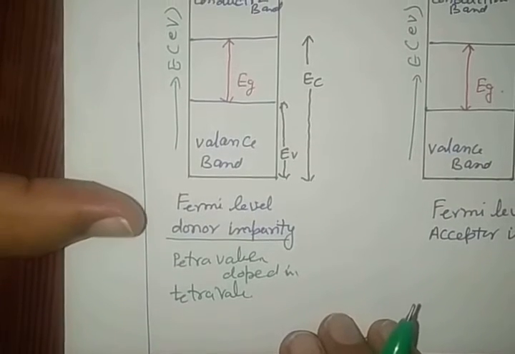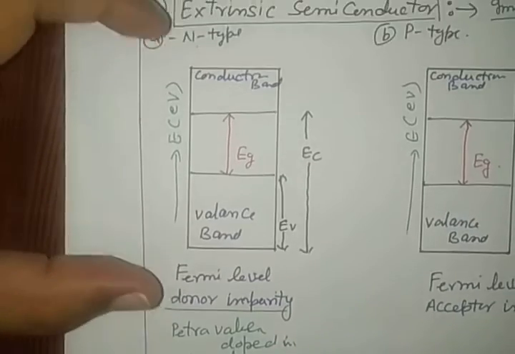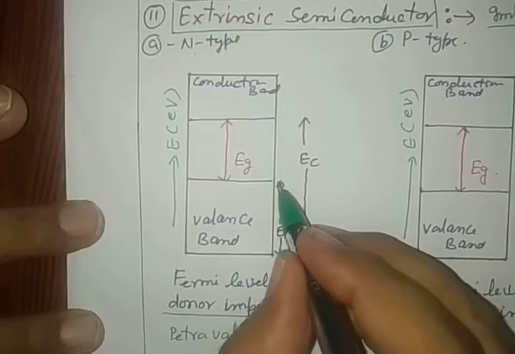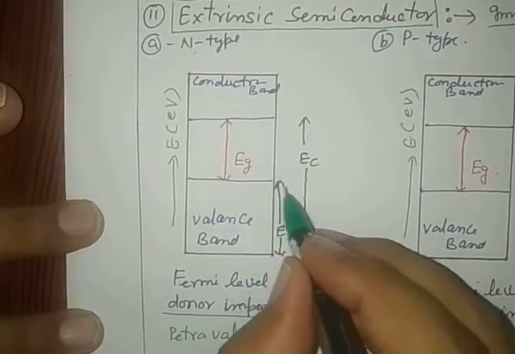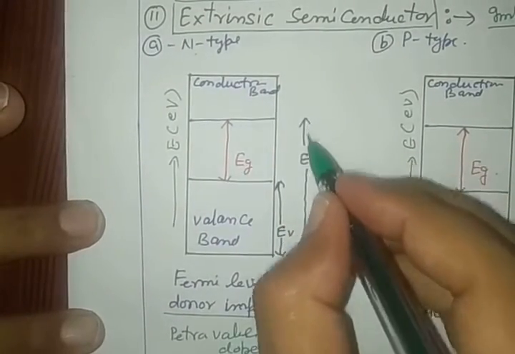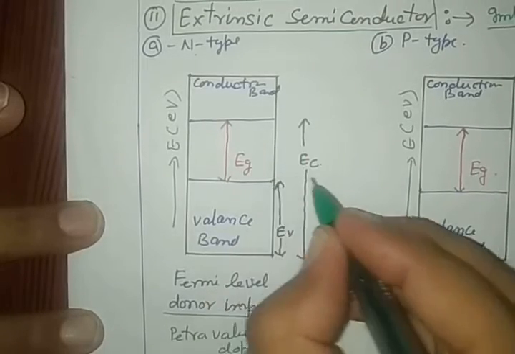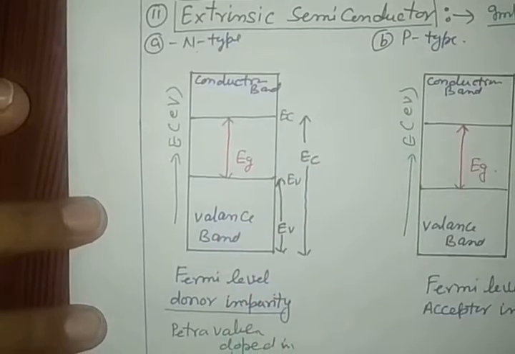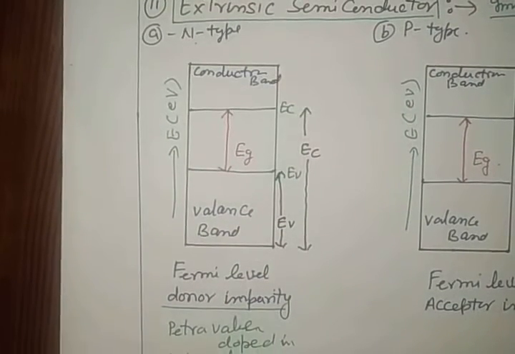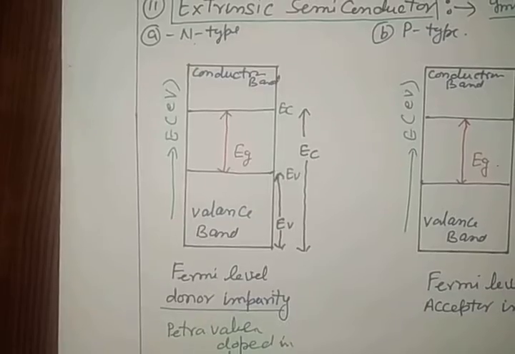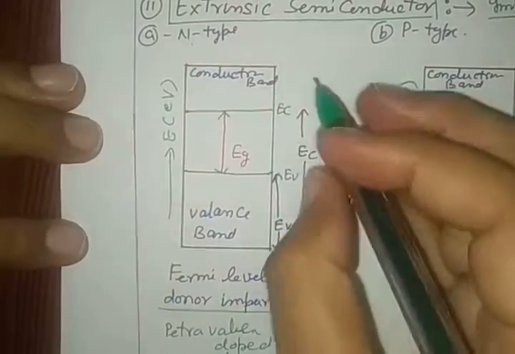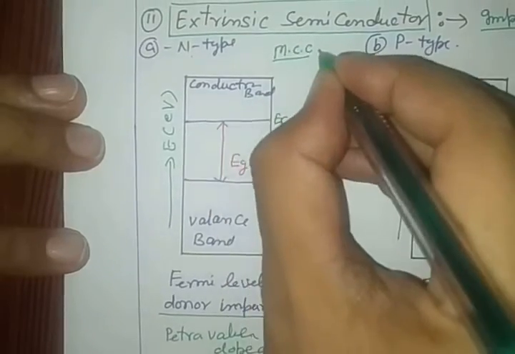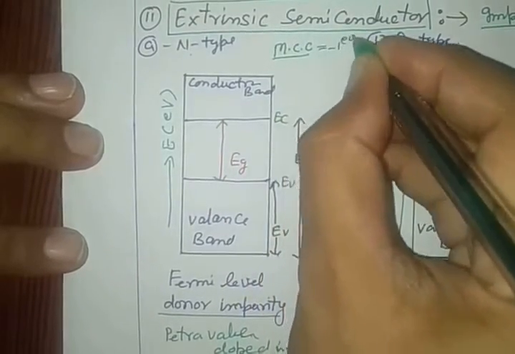So the band diagram is given here for N type. The lower band is the valence band, with energy level EV here, and the upper conduction band with EC there. Where will the Fermi level position be in this case? In an N-type semiconductor, we know the majority charge carrier, MCC, is the electron.